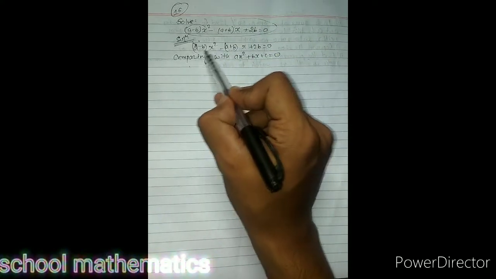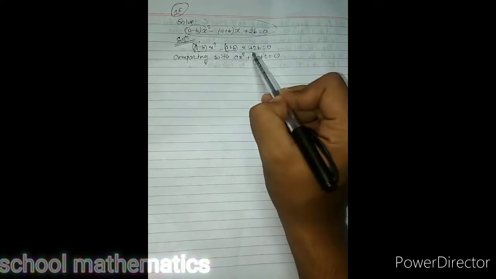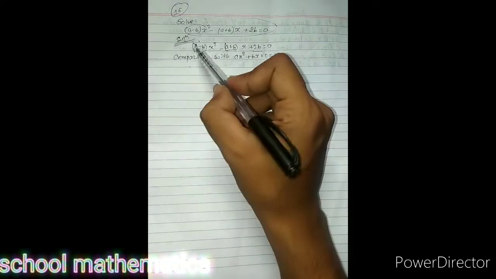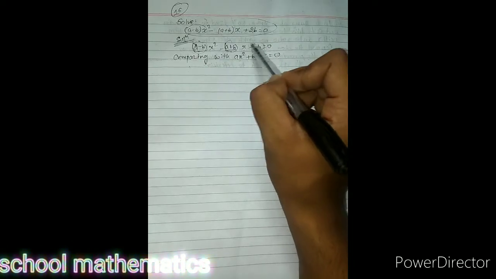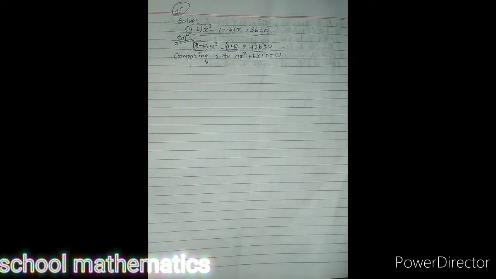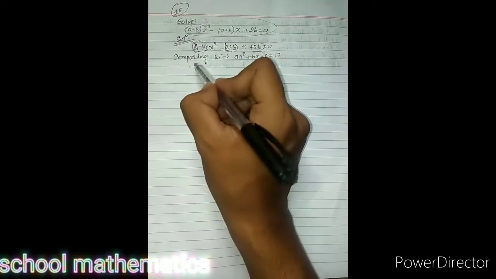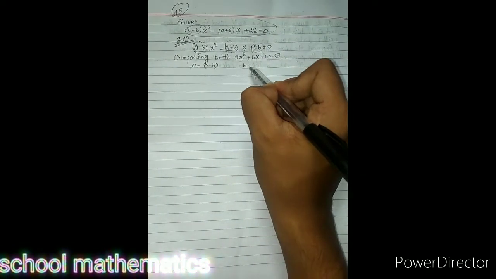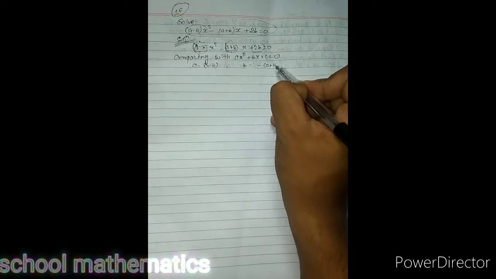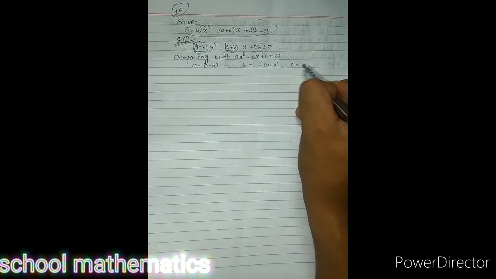From here a, b and c can be written. The first is a, the coefficient of x is b, and the one without a variable is c. So a is a minus b, b is minus a plus b, and c is 2b.